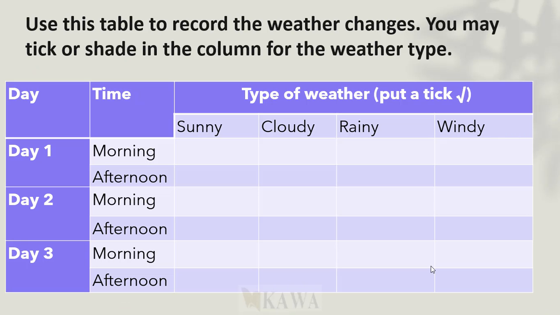Use the table here and shape the columns. Maybe day 1 in the morning: is it sunny? Is it cloudy? Is it rainy? Is it windy? I would like to see this exercise done by every student who has watched this video. You can pause it, you can go slowly, you can replay it. In day 2, do the same. Day 3, day 4, day 5, day 6, up to the last day until everything is done.